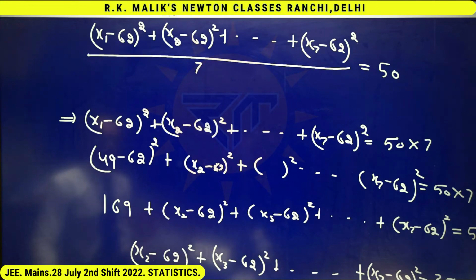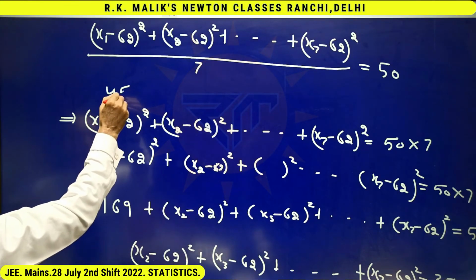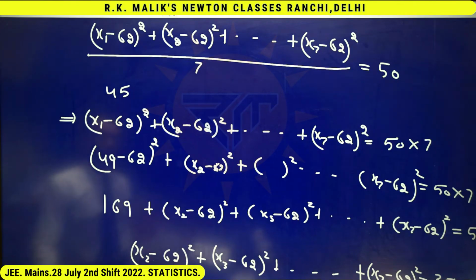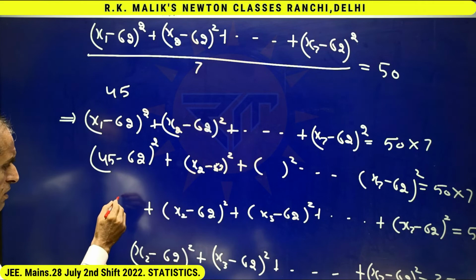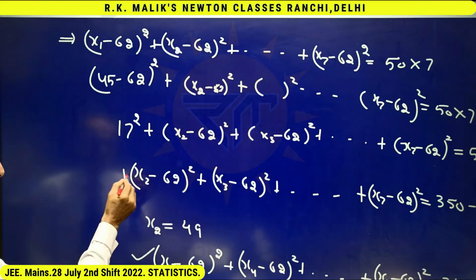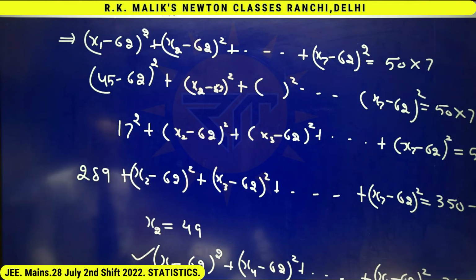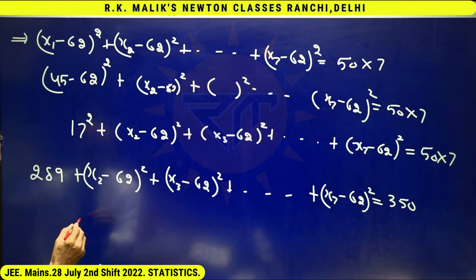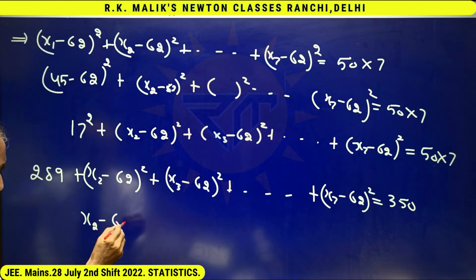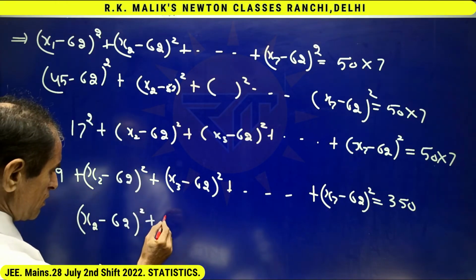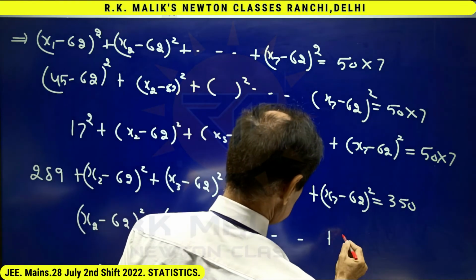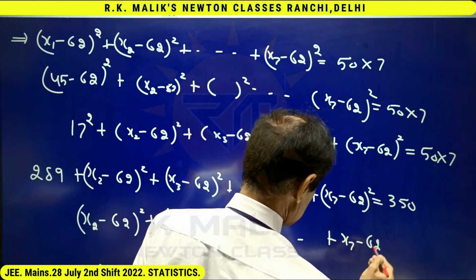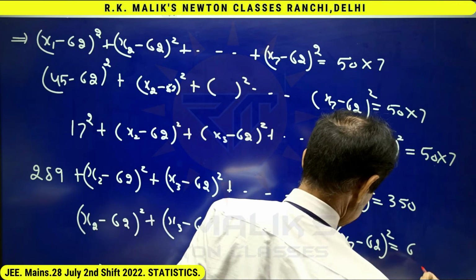Suppose one student scores 45 marks. In that case, that student would have failed and the situation would have become 45 minus 62, that is 17 square, that is 289, that is I would have got (x2 minus 62) whole square, (x3 minus 62) whole square, up to (x7 minus 62) whole square equal to 61.